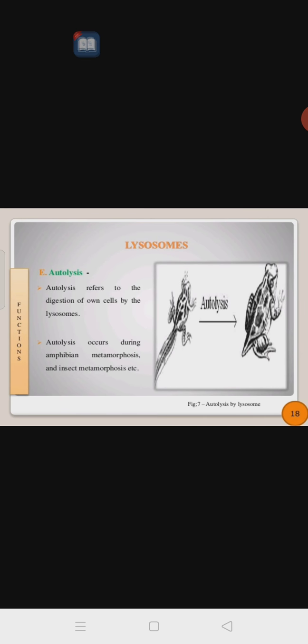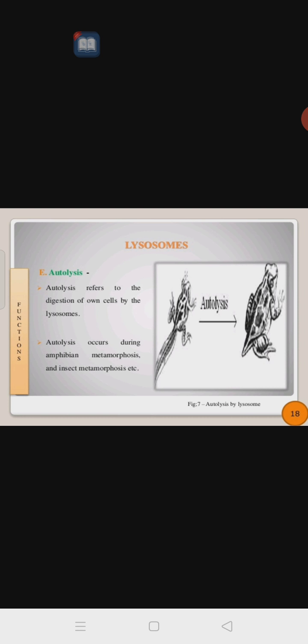So outside the sperms are there, and here the egg is there. Okay, a single egg and many sperm. Only a single active sperm will go within the egg by breaking down the membrane of the egg with the help of the lysosome. This is autolysis. Okay, auto means self.